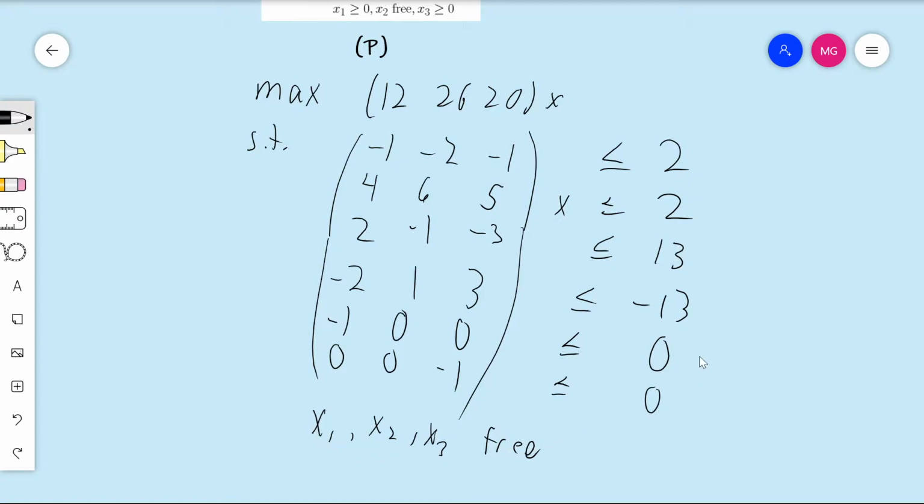And now we know how to take the dual, because this format is familiar to us. So let me just draw some parentheses on the right-hand side, because this is a vector on the right-hand side after all. And now we have all less than or equal to constraints and free variables.